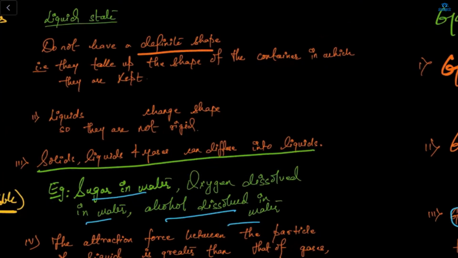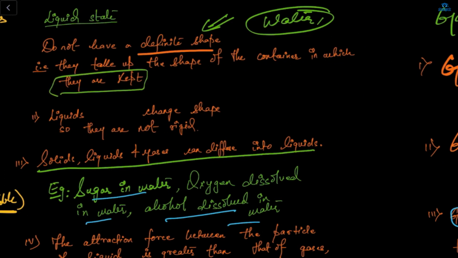Liquids do not have a definite shape. Water, any liquid, they don't have a shape, right? They take up the shape of the container in which they are kept. Let's say we are pouring water in a beaker, what will happen? The water will take the shape of the beaker. If we pour water in a glass, water will take the shape of the glass. They don't have their own shape. They will take the shape of whatever we are keeping the water in. Easy now? Yes, ma'am.